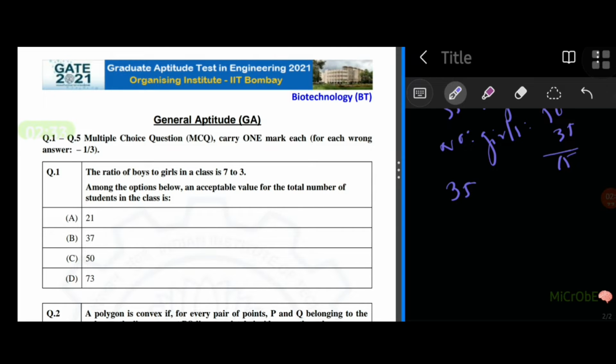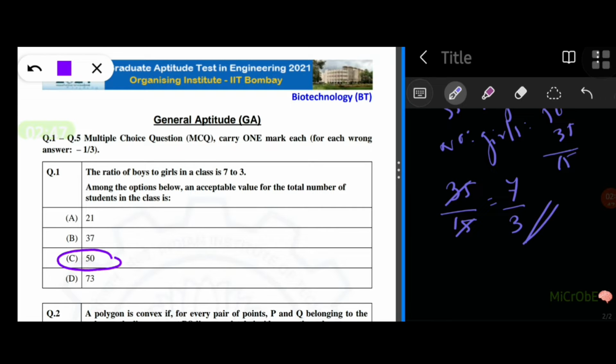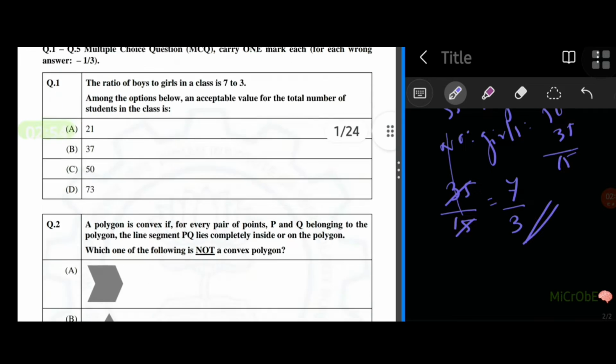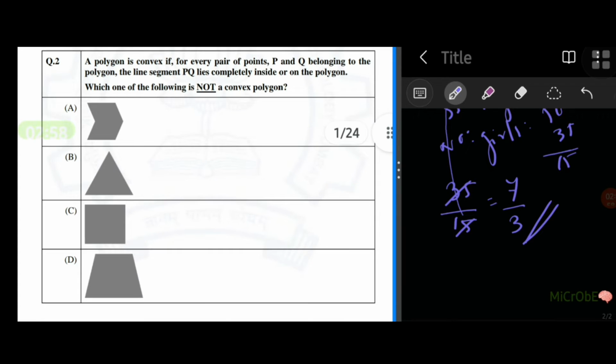So 35 by 15, dividing both by 5 gives us 7 by 3. So that's giving us the ratio. So what would be the answer here? 50 would be the answer. So let's move on to the next question. Hope you understood. Moving on to the next question.